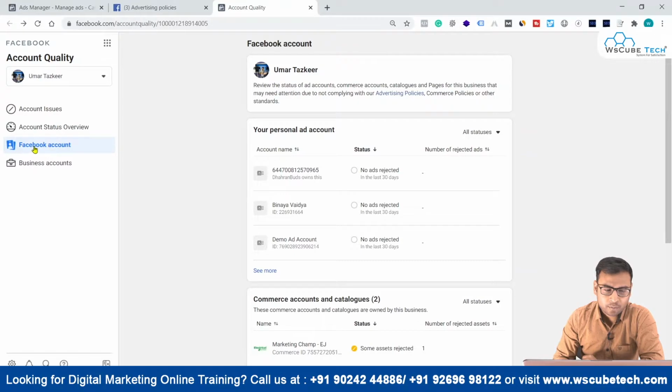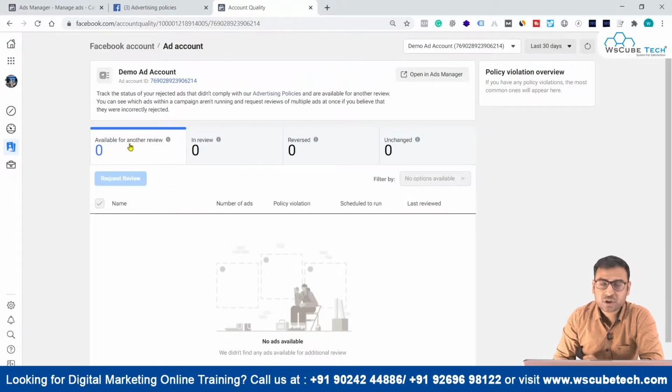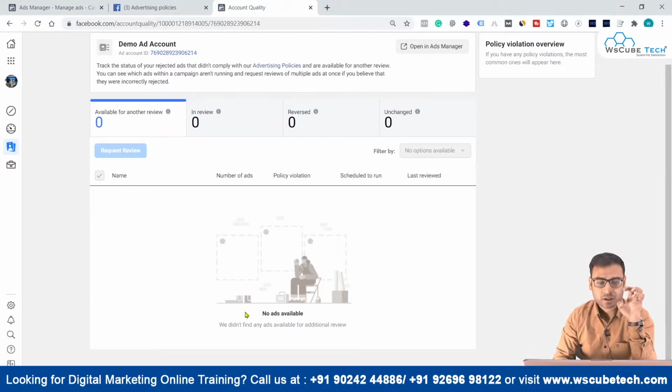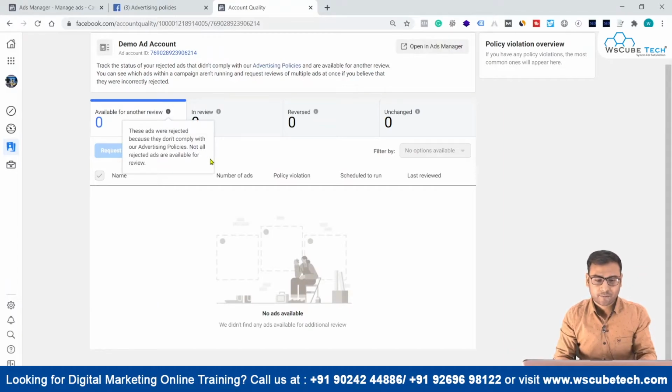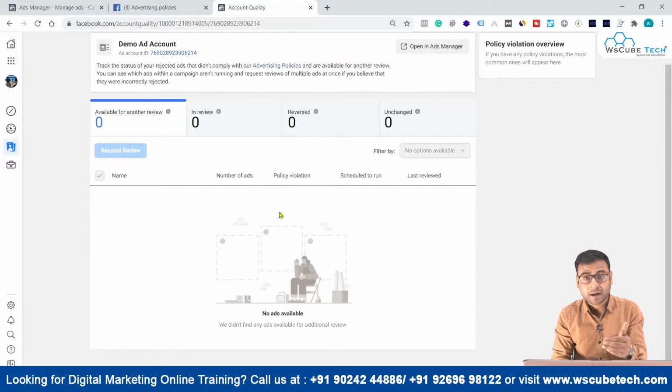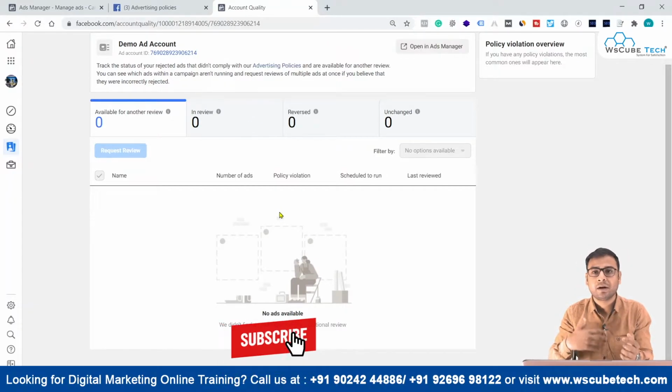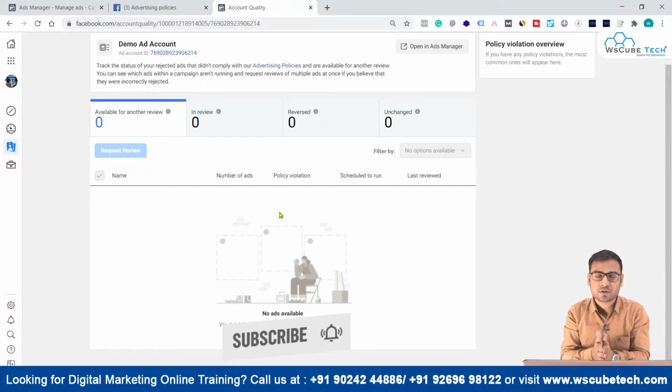So if I go over here to this Facebook account section and select any one of the ad accounts, we can see which of our ads went for review, which is in review, which is reversed, and which is changed. So basically we see the different statuses of our ads in this account quality section. We have to take this seriously, and from here we can appeal. If Facebook thinks our ad is fine, they will review it again and approve it. So this goes on.